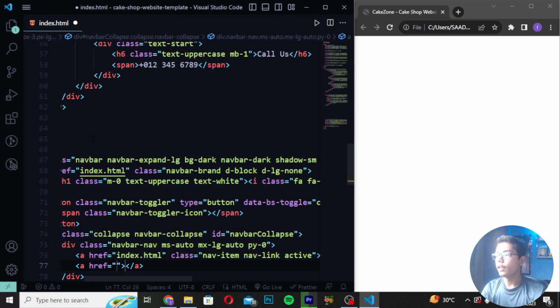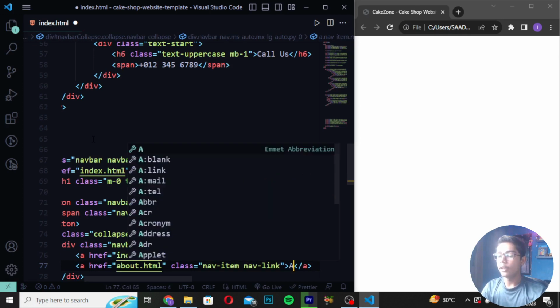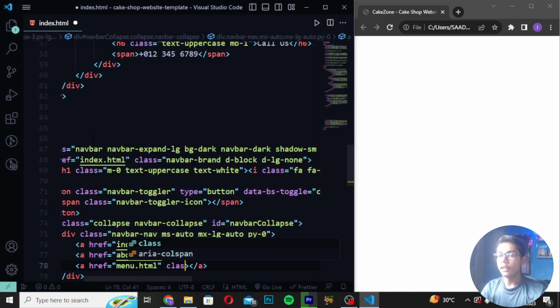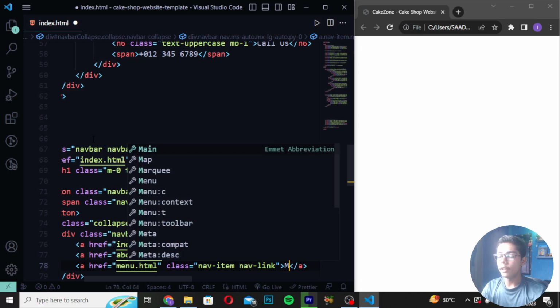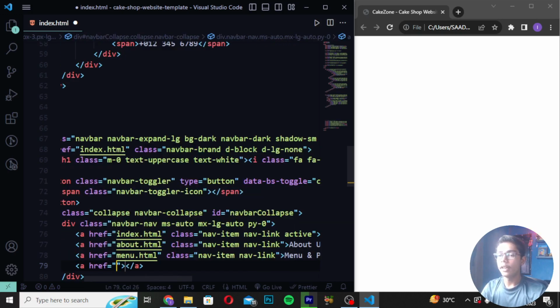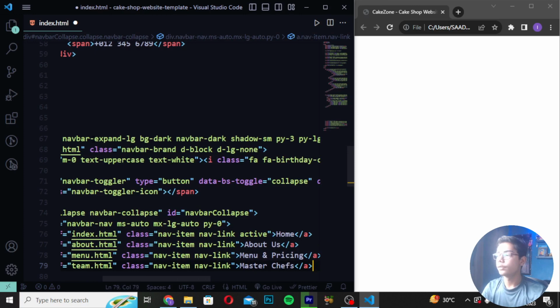Then move down and create here again main file name. Then create class as nav item and write here nav link. Then here I will be now writing about us. Then you have to move down and create here menu file. Then create class as nav item, and I will be now writing here nav link. Then you have to write here menu and pricing. Then you have to move down and create a tag and create here teams. And then I will be now writing nav item with class and write here nav link. Then I will be now writing here master chefs. So here I will be now writing master chefs like this.